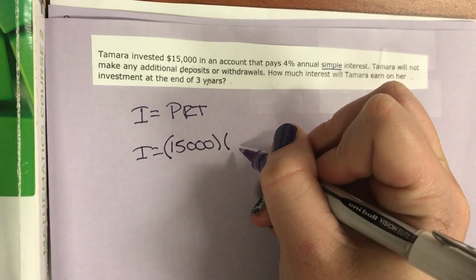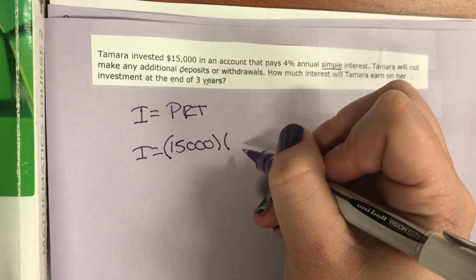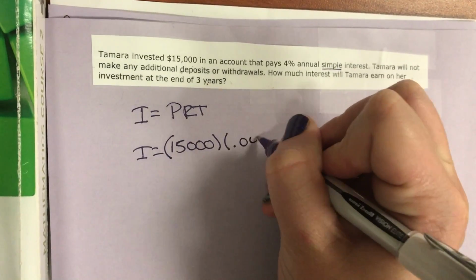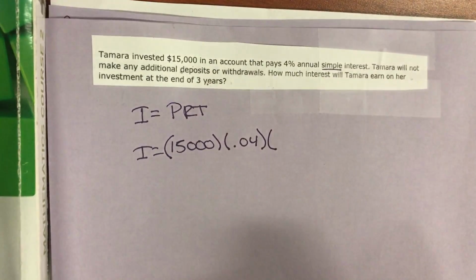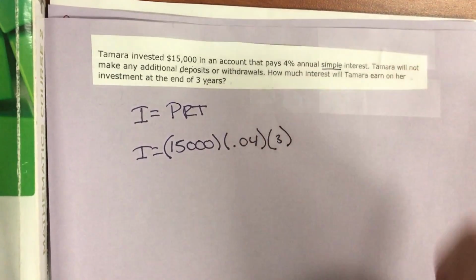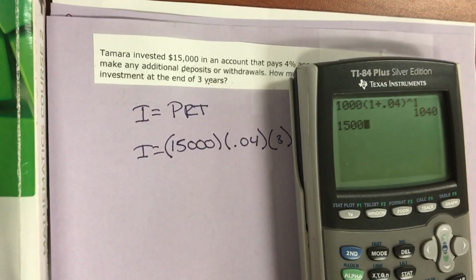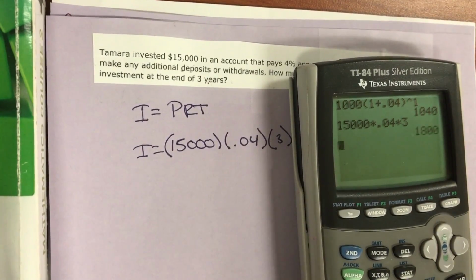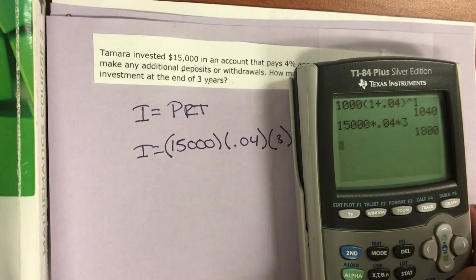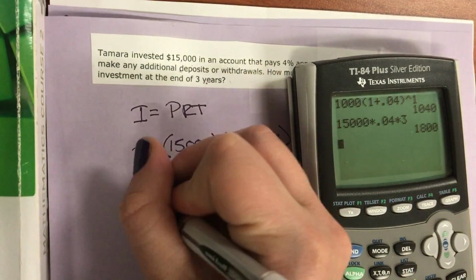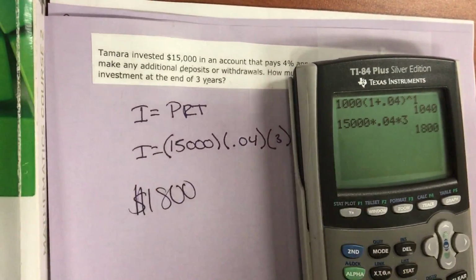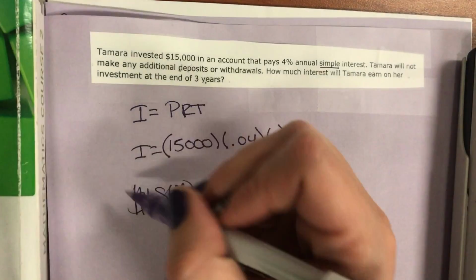So I put 4. No, expressed as a decimal. So 0.04. And how much time? It looks like 3 years. Okay. Plug it into my handy dandy calculator. 15,000 times 0.04 times 3. 18,000. That's how much interest, or sorry, 1,800. So $1,800. 18,000? I know, right?